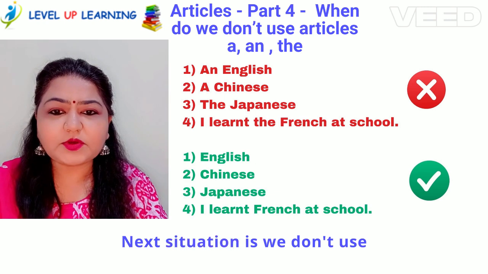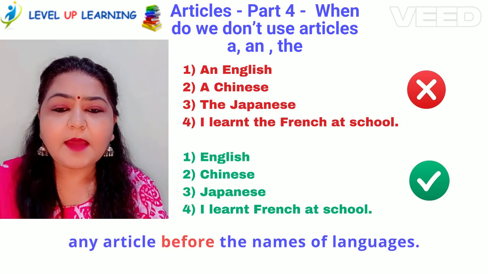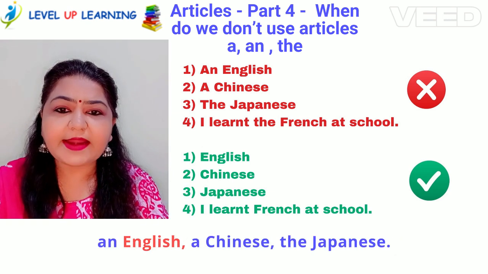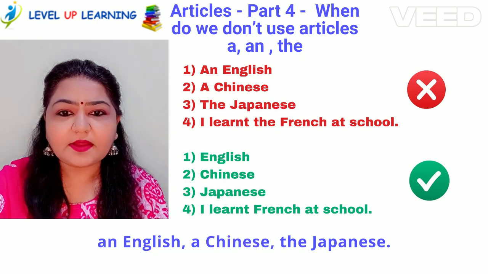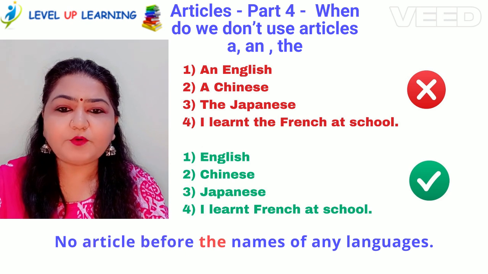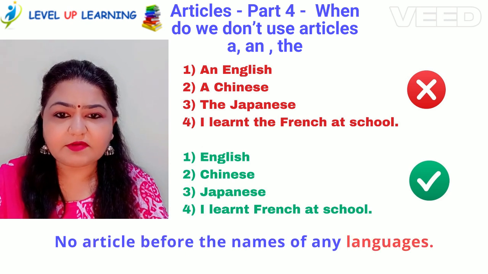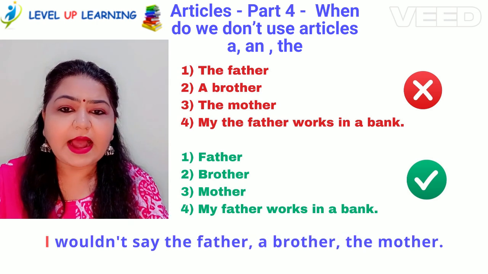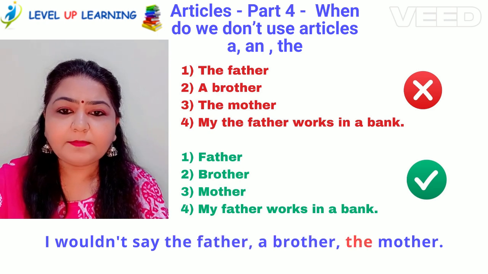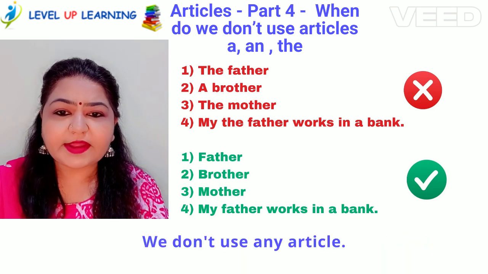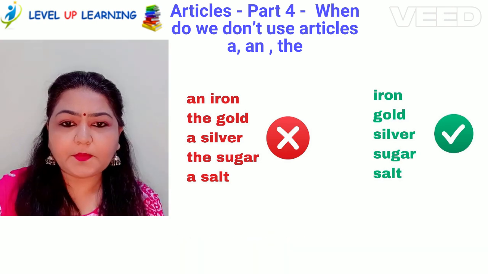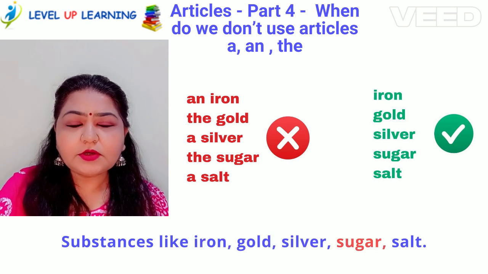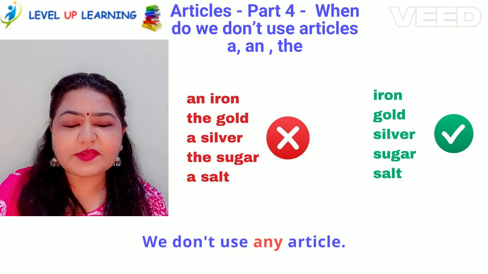Okay. Next situation is we don't use any article before the names of languages. We don't say the English, an English, a Chinese, the Japanese. No article before the names of any languages. We don't use any article before the names of relations. I wouldn't say the father, a brother, the mother. We don't use any article. Next important situation is substances like iron, gold, silver, sugar, salt. We don't use any article.